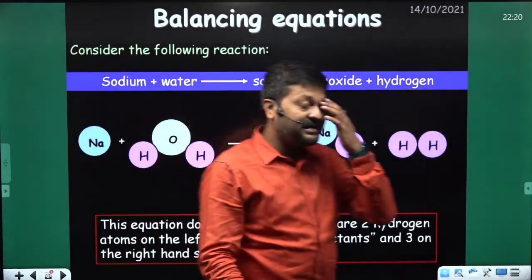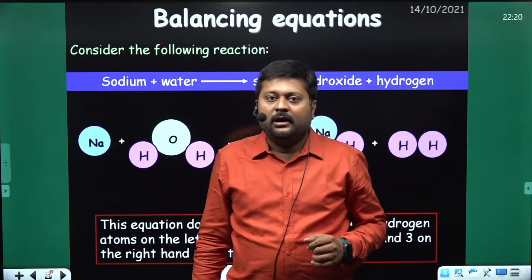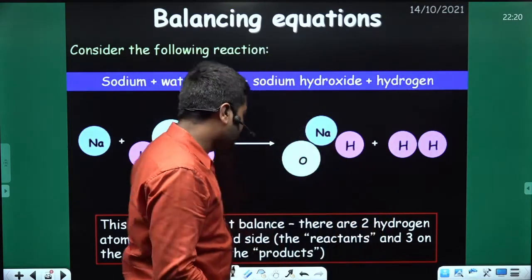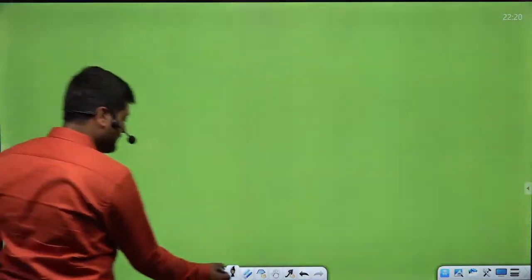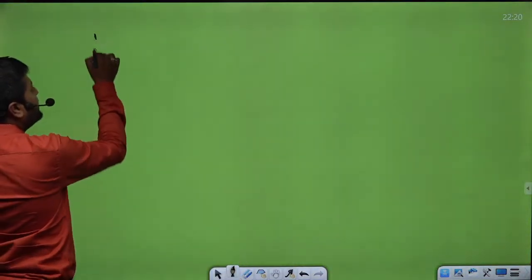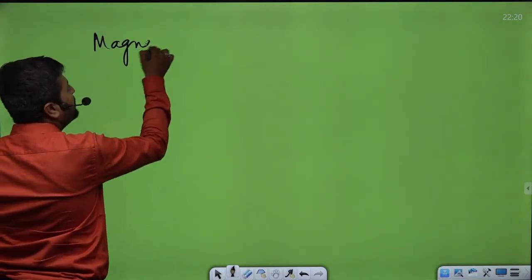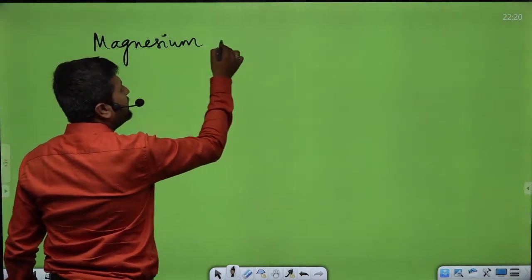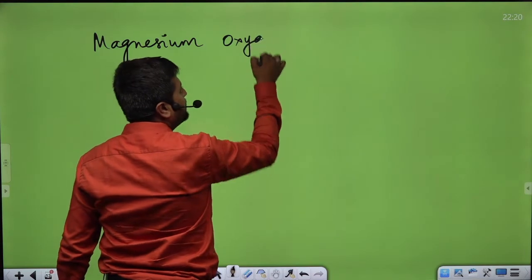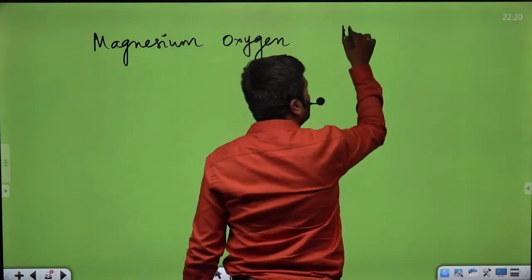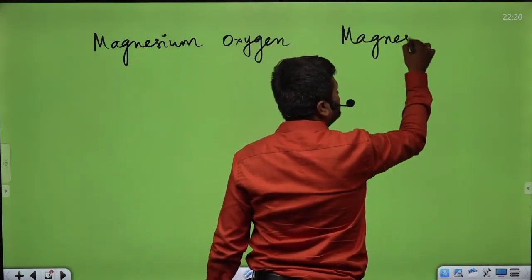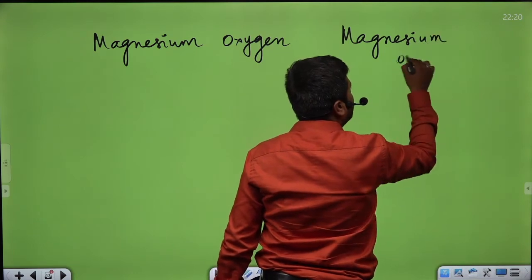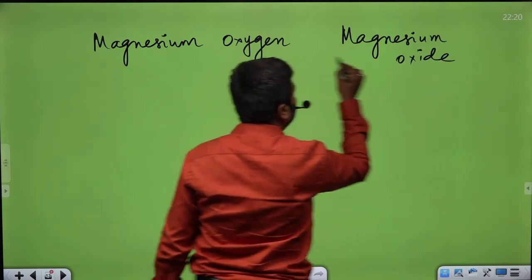Now we have balancing equations. Suppose I have given like this, that magnesium burns in oxygen, giving magnesium oxide. Magnesium oxide. Okay.